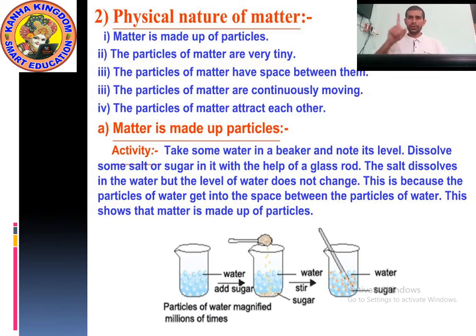So point number one, matter is made up of particles. Point number two, particles of matter are very tiny. Point number three, the particles of matter have space between them. Point number four, the particles of matter are continuously moving. Point number five, the particles of matter attract each other. Understood? Now we will understand all these properties with experiments.